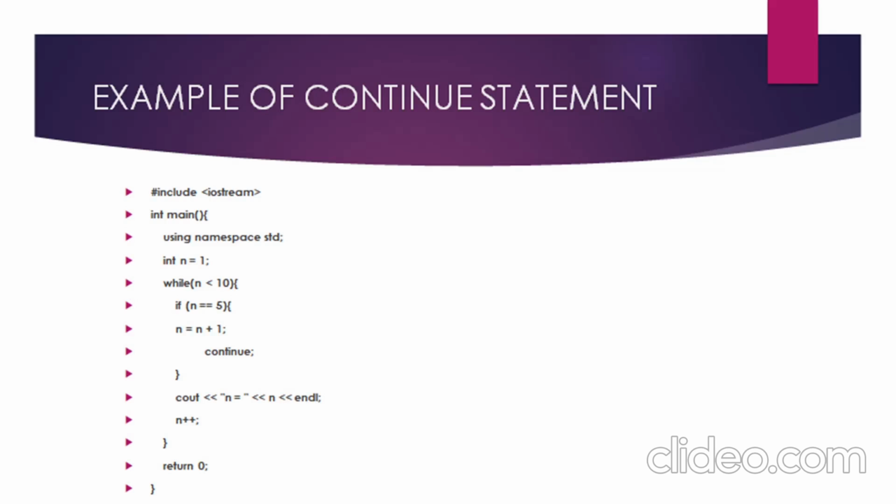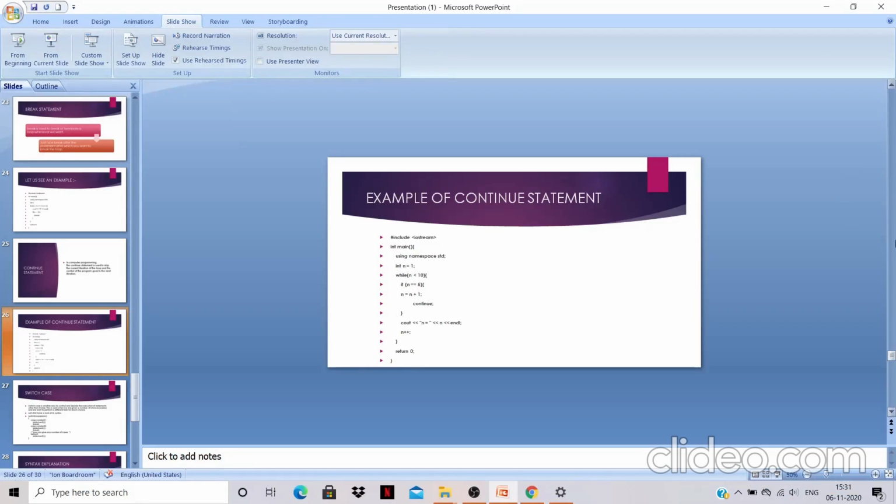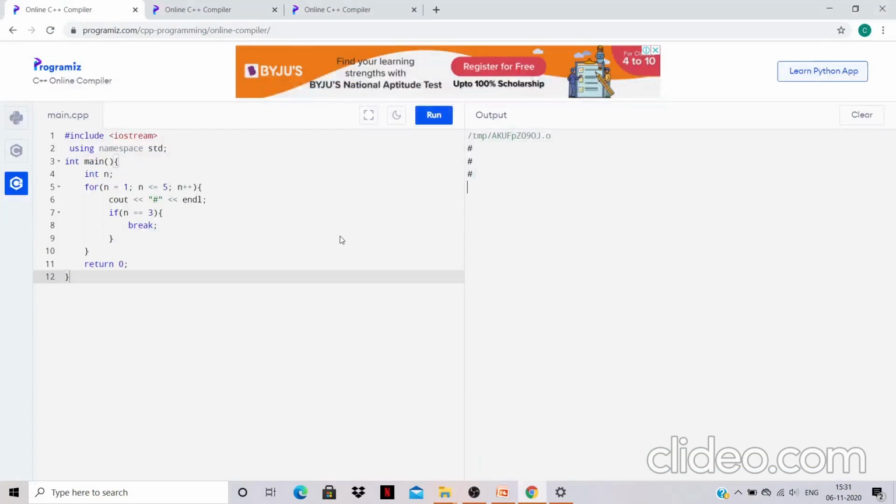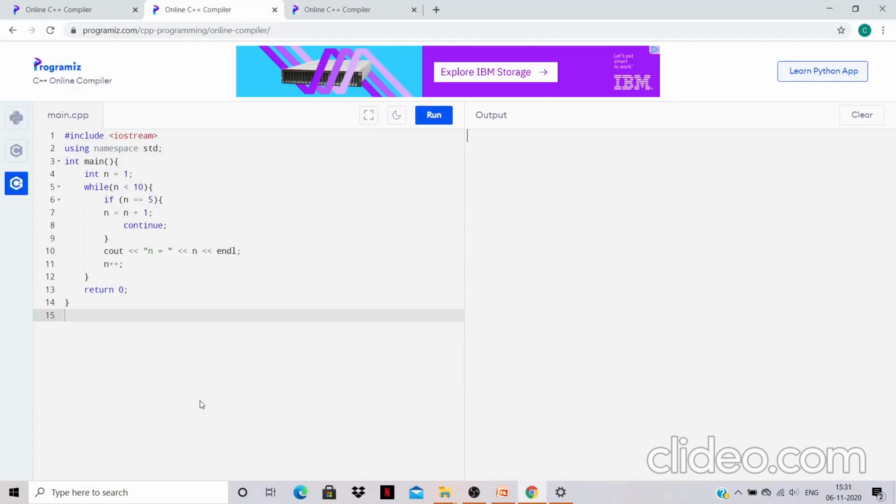I will run the program. So this is our program. Let us see the output of this. See, 1, 2, 3, 4, then 5 is skipped, 6, 7, 8, 9.